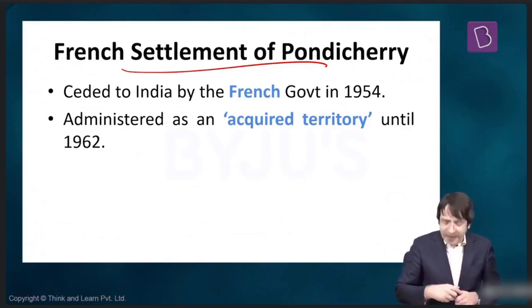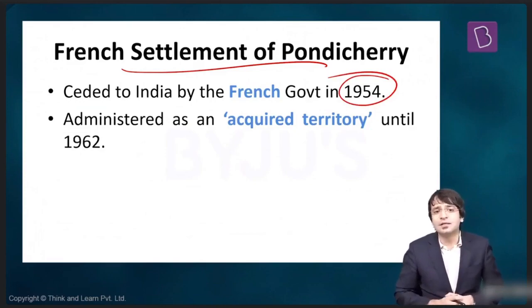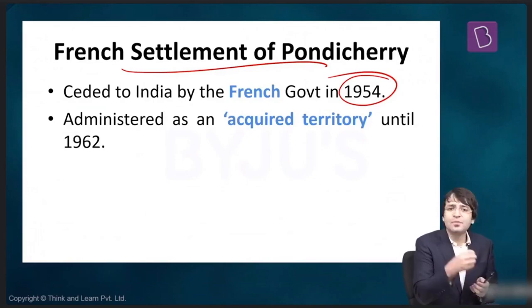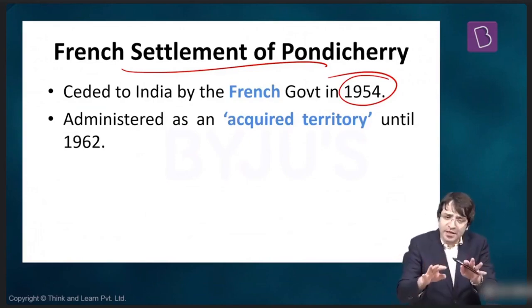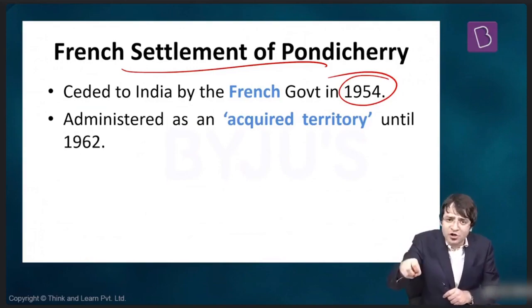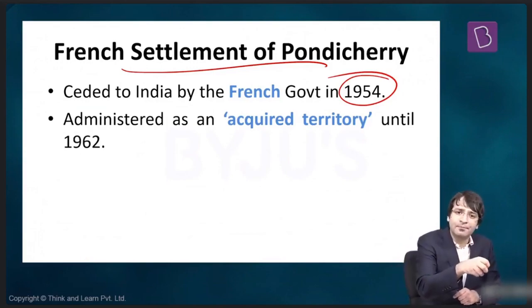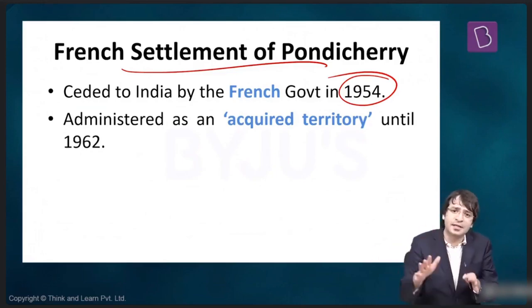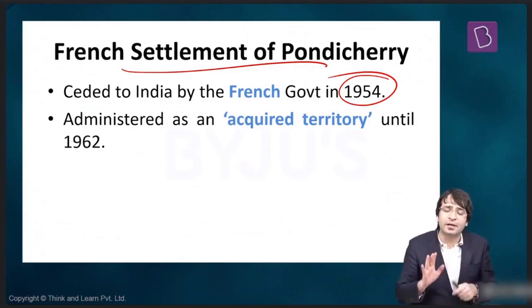Let's say, for example, in 1954, an agreement was signed between the two governments, the Government of India and the Government of France. What was the agreement? Both governments agreed that this territory, Pondicherry, should be legally acquired by India from France. It was a government to government agreement.